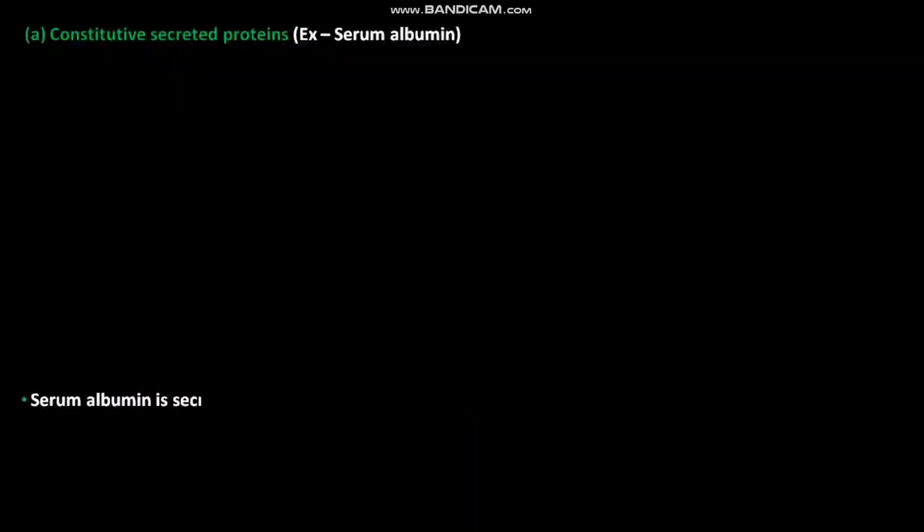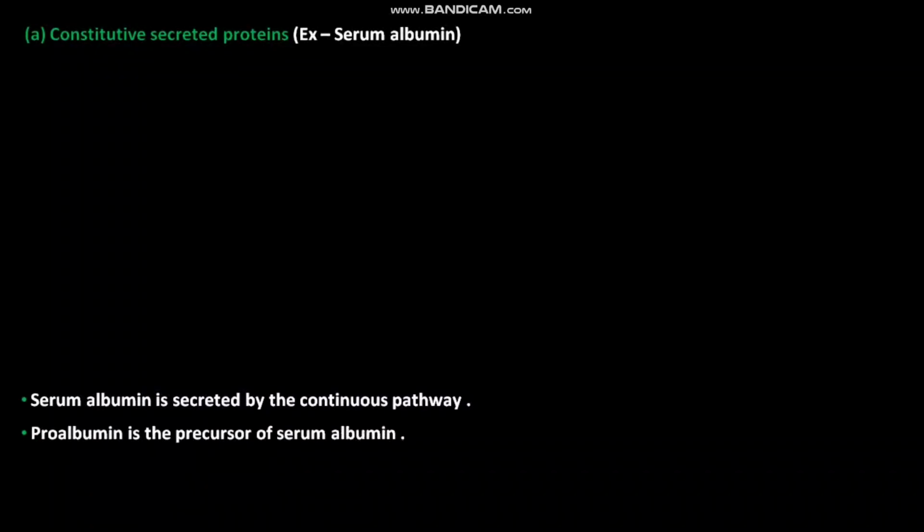Let us discuss constitutive secreted proteins. An example of a constitutive secreted protein is serum albumin. Serum albumin is secreted by the continuous pathway. Proalbumin is the precursor of serum albumin.